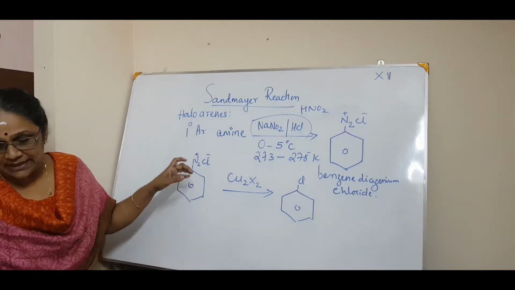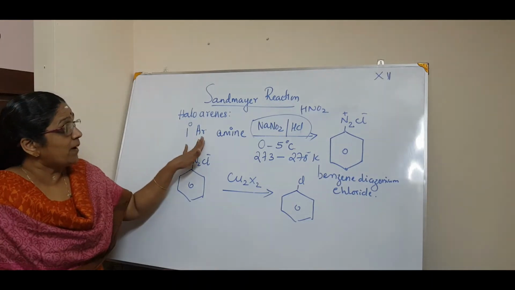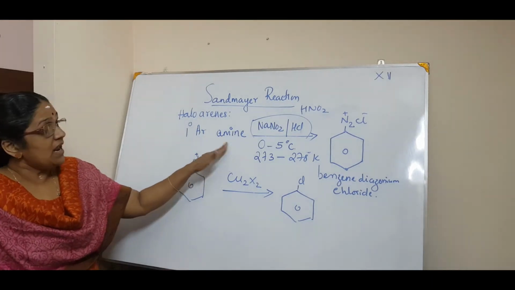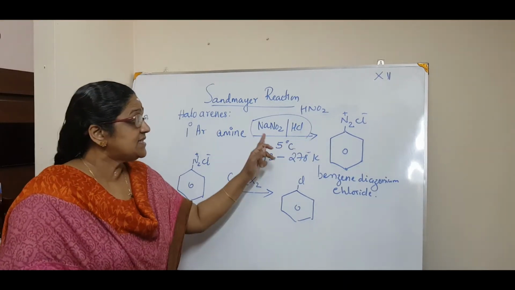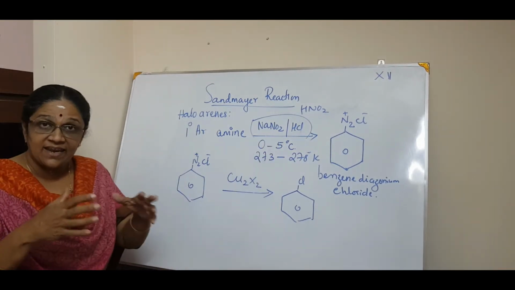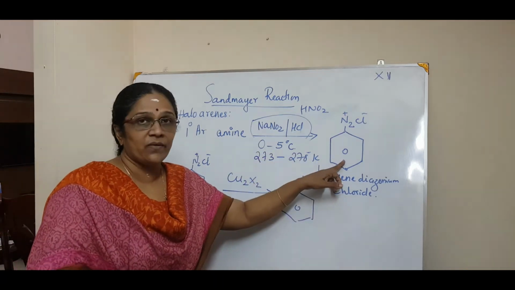So once again, the first step is starting with a primary aromatic amine. When this primary aromatic amine is treated with nitrous acid, which is prepared in situ, meaning then and there, you will get benzene diazonium chloride.